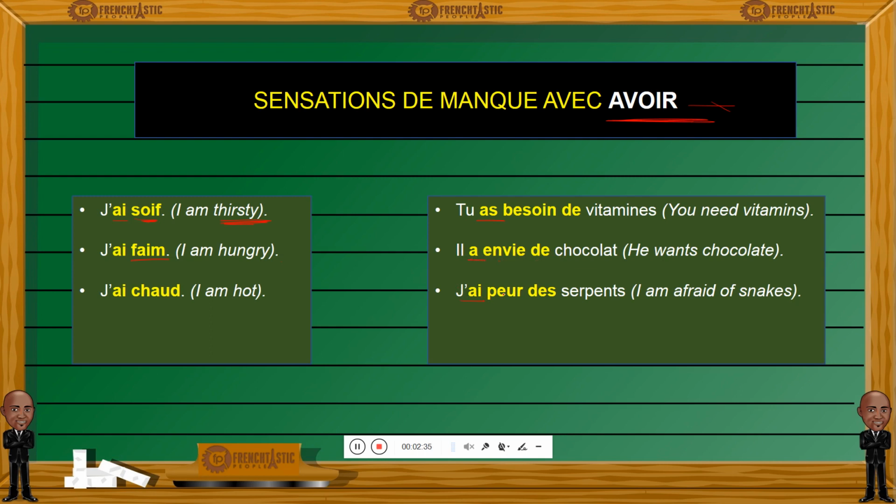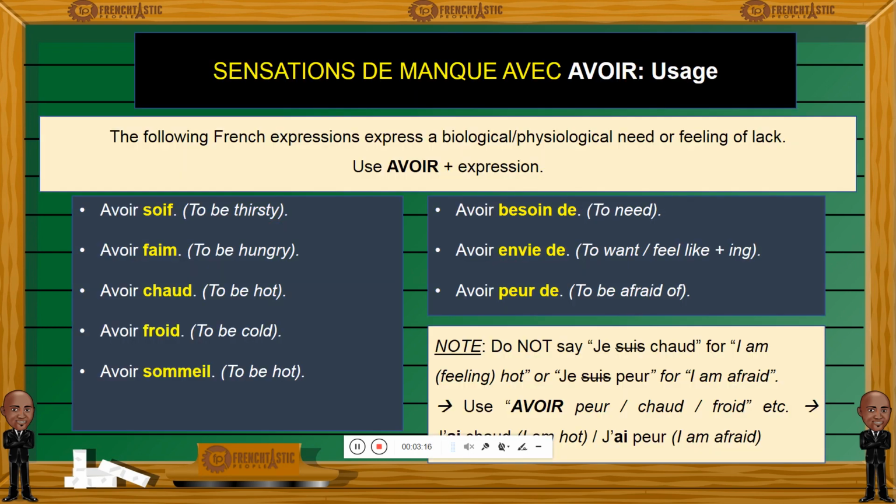J'ai peur des serpents. And that's true. I'm really afraid of snakes. I'm terrified of snakes. So, literally, I have fear. La peur means fear. Meanwhile, in English, we use afraid as an adjective, but in French, we use a noun. So that's the type of mental gymnastics that you'll have to get used to when you try to translate those feelings of lack from the French language to the English language. And this, I remember, it gave me a little bit of trouble when I was in junior high school learning English for the first time. Alright, so let's begin.